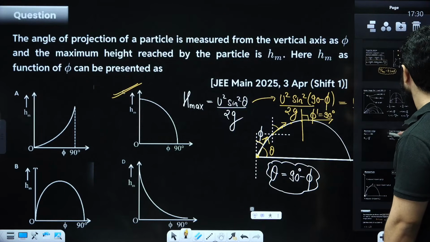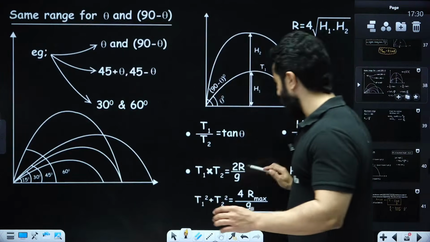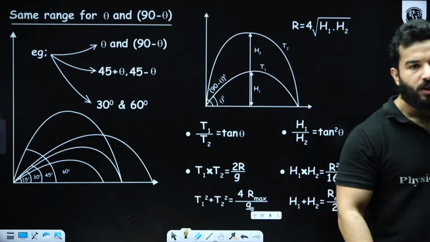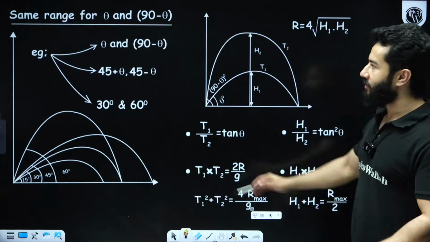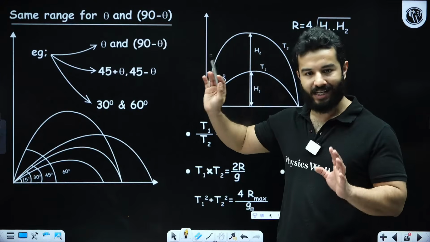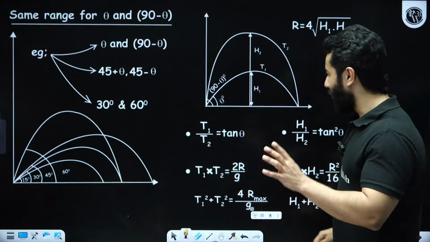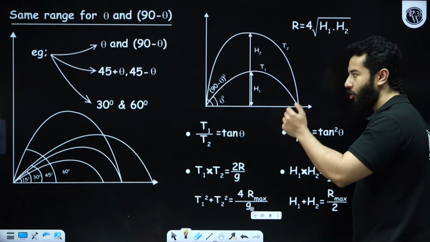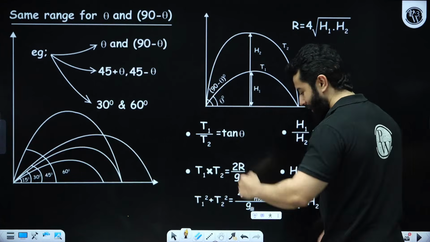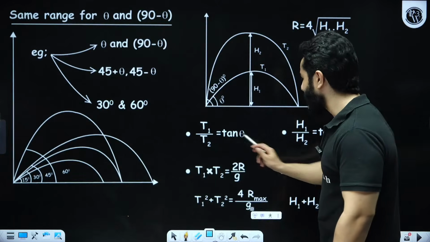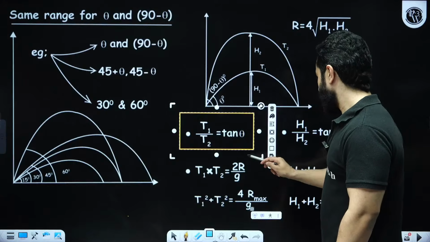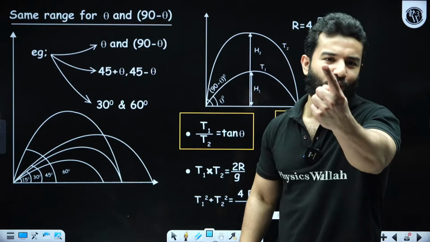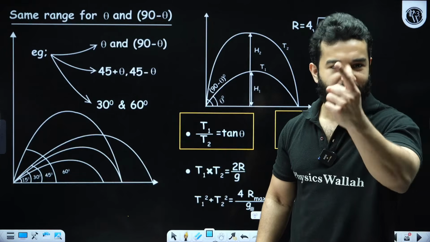Other than this, I want to tell you some more shortcut formulas of projectile motion. Note these also down. This is going to be very, very helpful. Everyone knows that for complementary angles the range is the same, right? Now for complementary angles also remember these things. If you have complementary angles like theta and 90 minus theta, then the ratio of their time of flight is tan theta. The ratio of their maximum height is tan square theta. The ratio of their ranges is going to be 1 because they are the same.